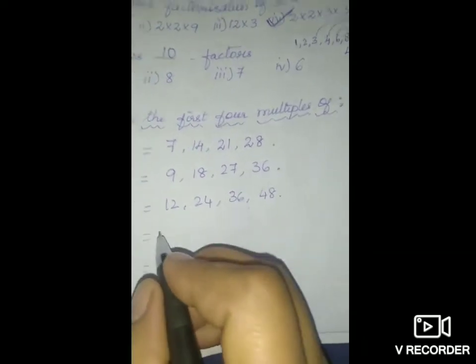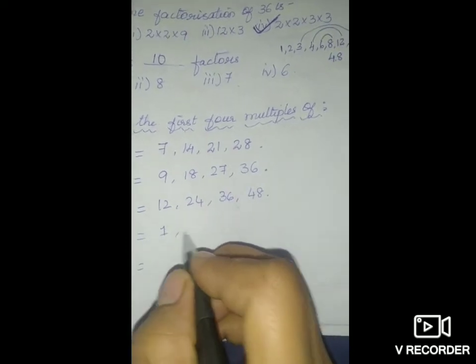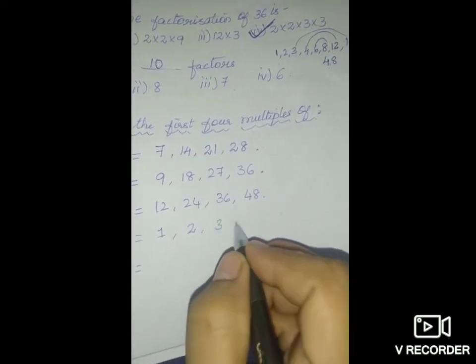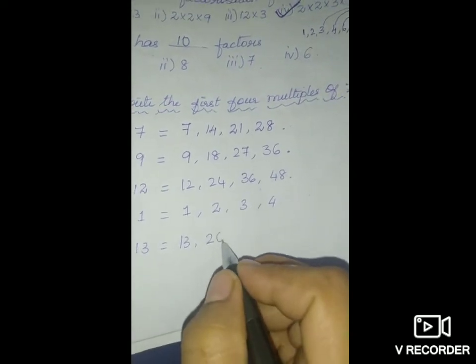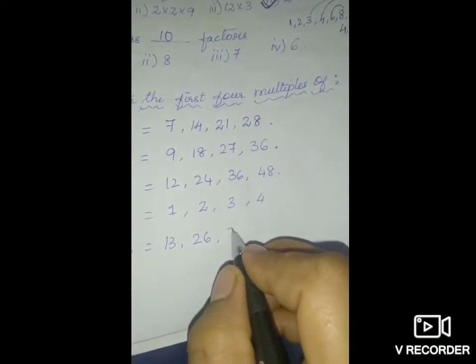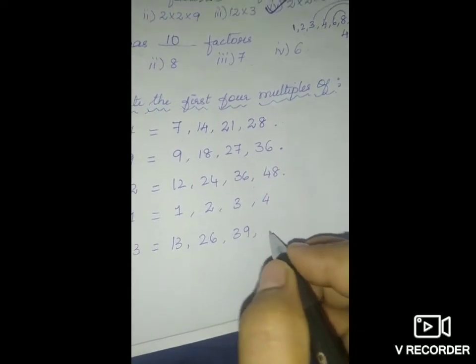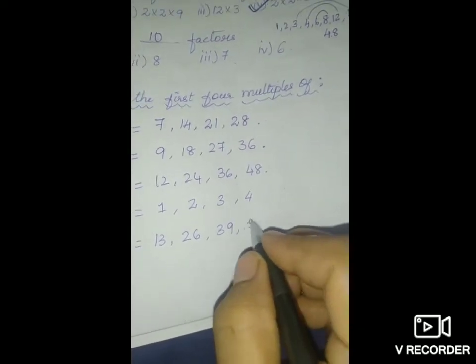Next 1. So you all know 1 1s are 1, 1 2s are 2, 1 3s are 3, 1 4s are 4. 13 1s are 13, 13 2s are 26, 13 3s are 39, 13 4s are 52.